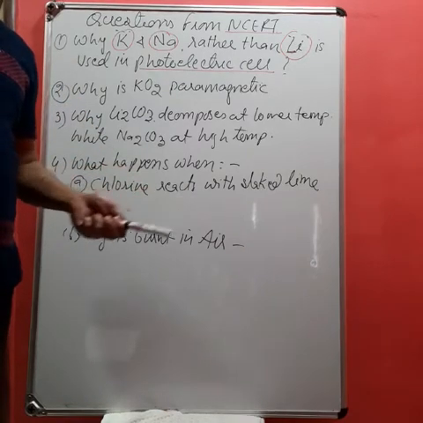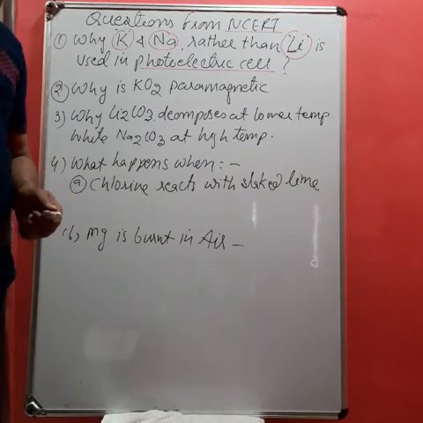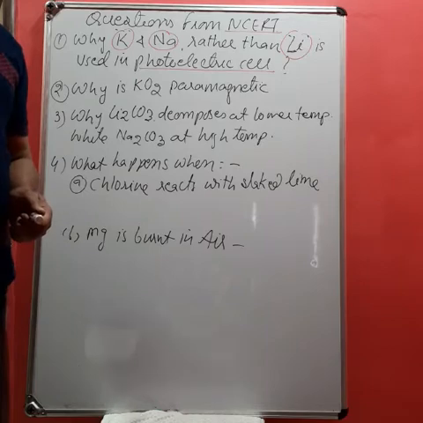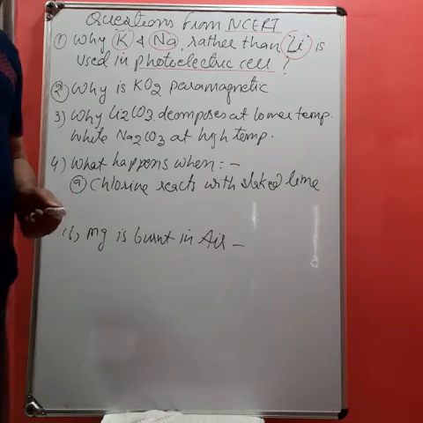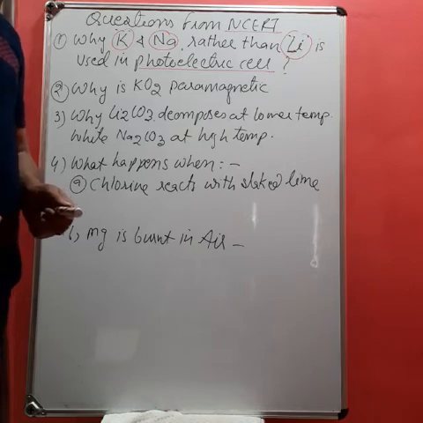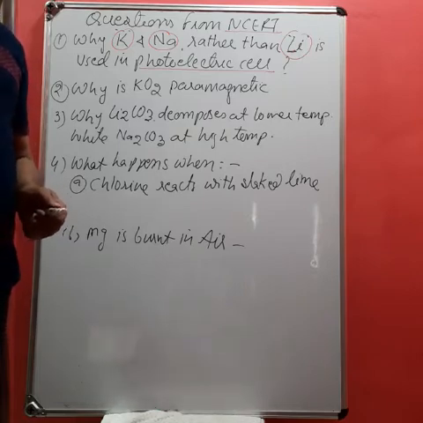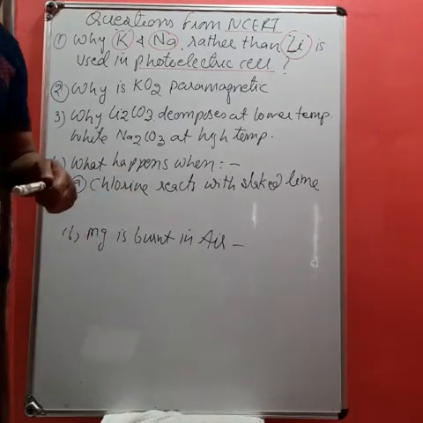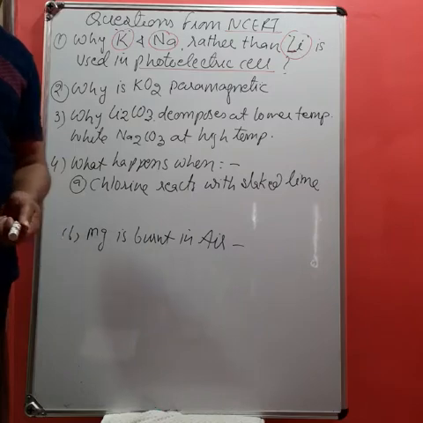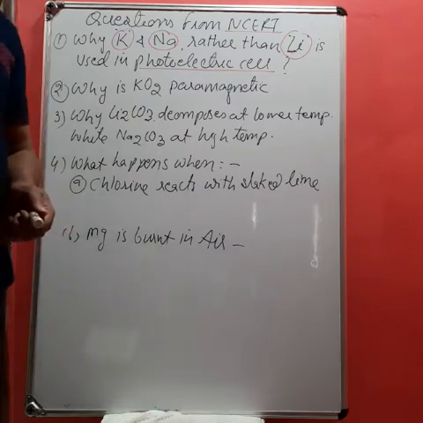So you know from the structure of atom chapter, the photoelectric effect is the emission or ejection of electrons when radiation of a certain frequency strikes the metal surface. So the electrons are emitted from the metal surface. Students, for the ejection of an electron, it is necessary that its ionization enthalpy should be very low.